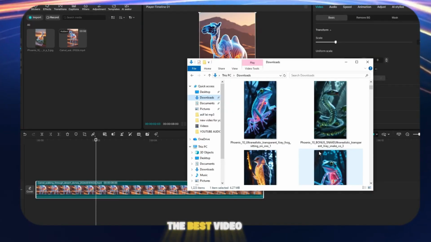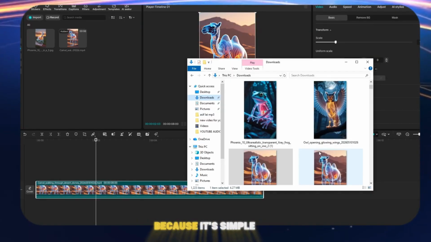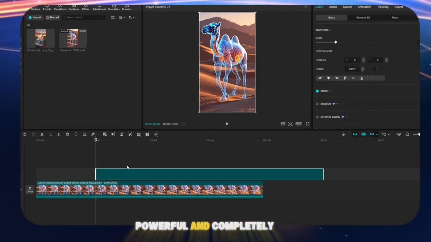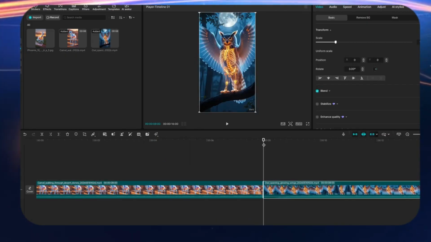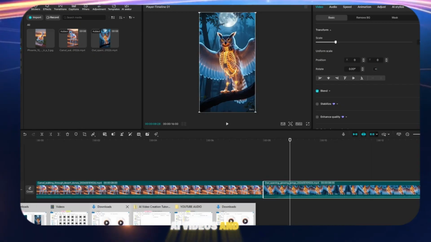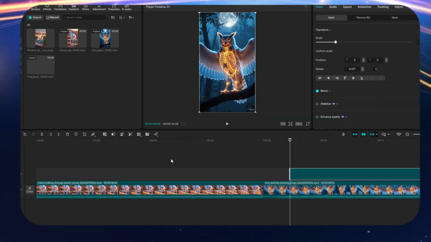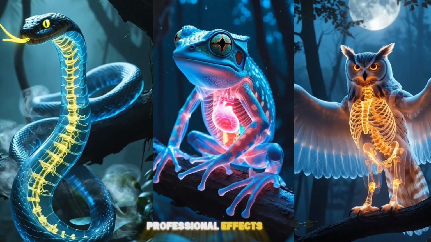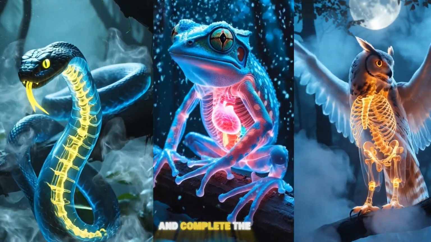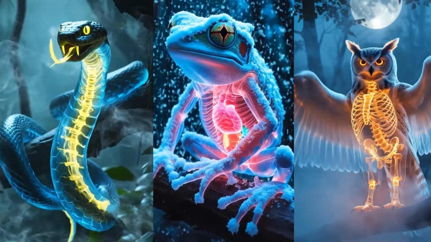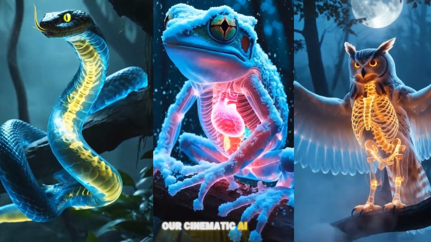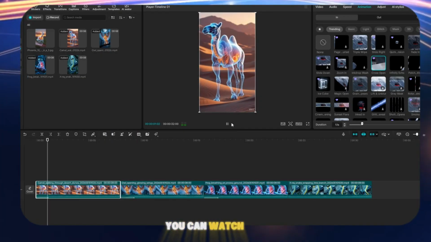It's one of the best video editing software options available because it's simple, powerful, and completely beginner-friendly. Just import your AI videos and voiceover into CapCut, then start editing them professionally. Here, I'll add professional effects, sync the voiceover, and complete the final editing process. And that's it. Our cinematic AI video is now fully ready. You can watch the final result now.